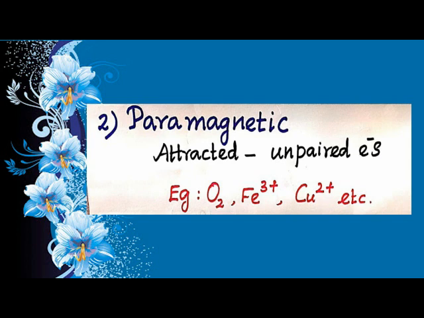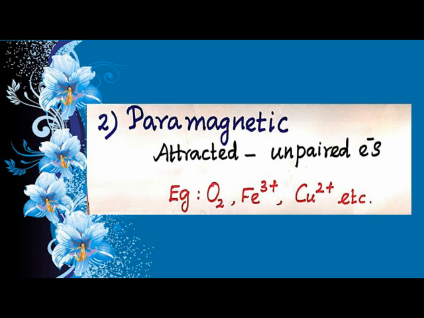The unpaired electrons possess permanent magnetic dipoles. They lose magnetism in the absence of a magnetic field.